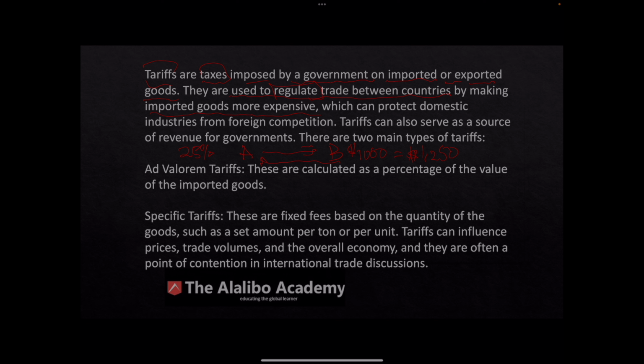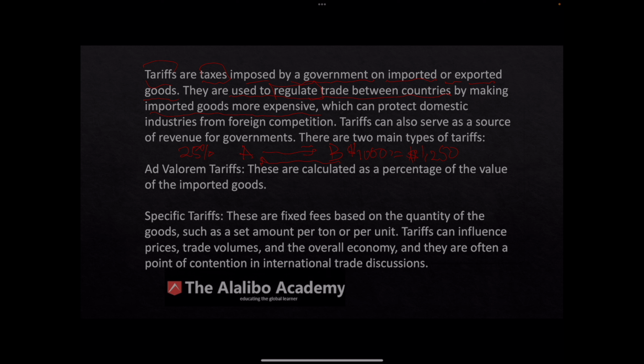Whoever has imported these goods in country A will be paying $1,250 instead of $1,000. The price of the goods is $1,000. But because of the tariffs of 25% imposed by country A on country B, it becomes $1,250. It is paid by the importer, the person in country A that wants those goods. And then what happens to the $250? That goes to the government of country A.